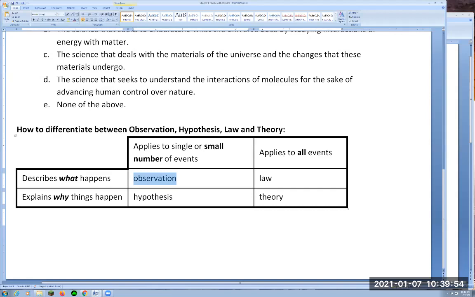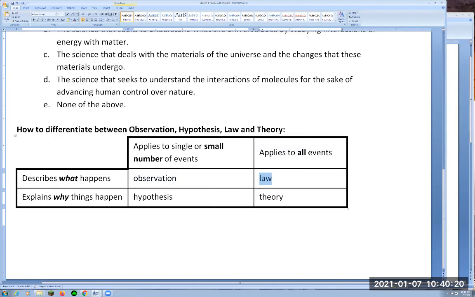But if you see it happening to all events of the same kind, then it becomes a law, a scientific law. And so a law still tries to describe what happens. Now, what explains why things happen? That's the hypothesis when you are looking at only one event, or a smaller number of events.